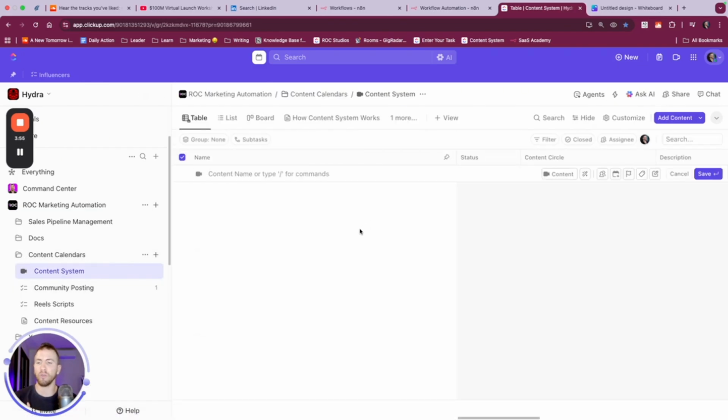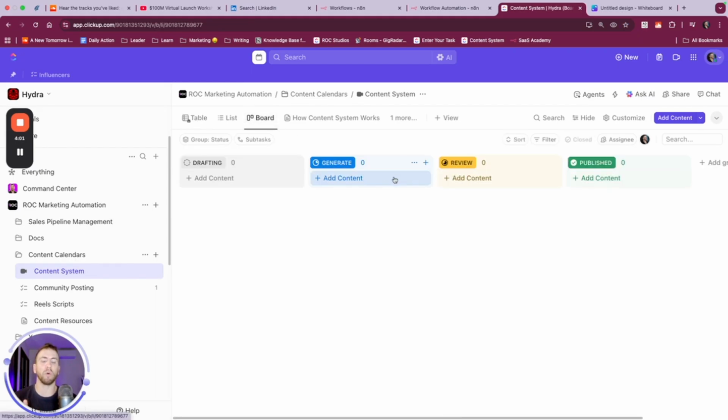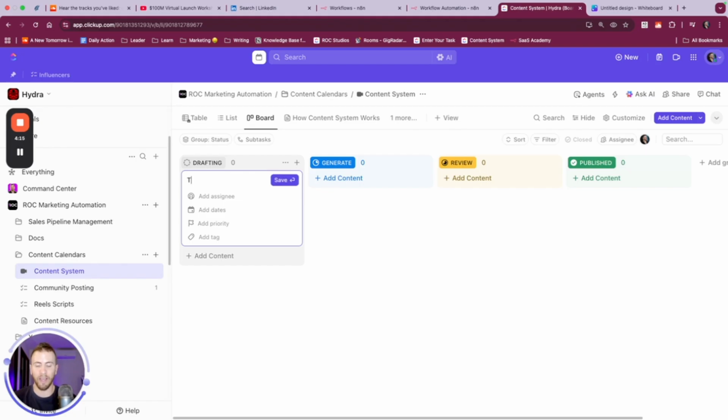Now, I usually use this to manage the content that I have AI generated, but we're going to leave it blank for right now. So let's go ahead and look at these states. Generate, review. So what we want to do, basically, I want to make sure these other automations don't kick off. So what we want to say is ticket for design review.